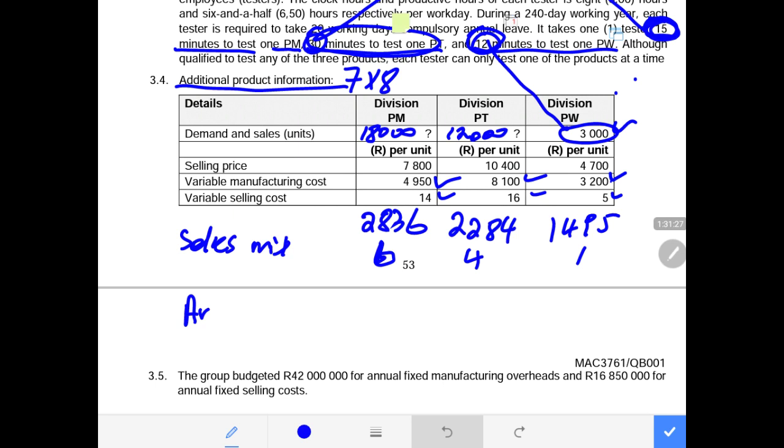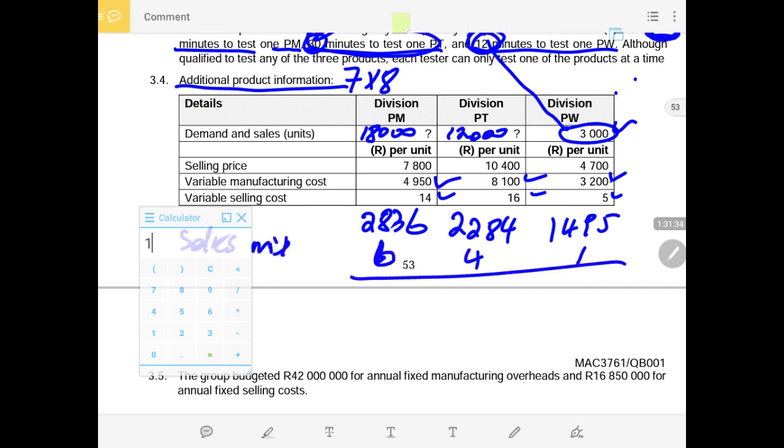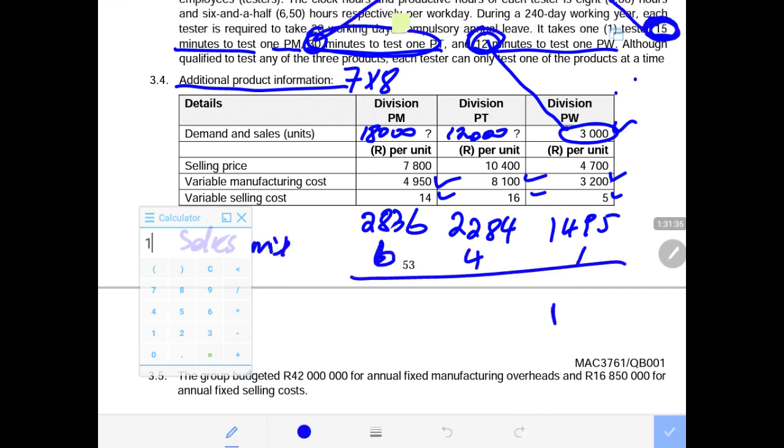contribution after the sales mix, this will be 1 times that, it will give us the same 1,495. Here we have 2,284 times by 4. This gives us 9,136. The last one will be 2,836 times by 6.